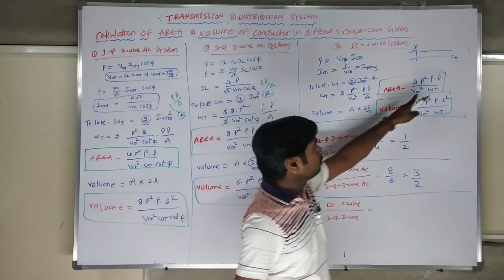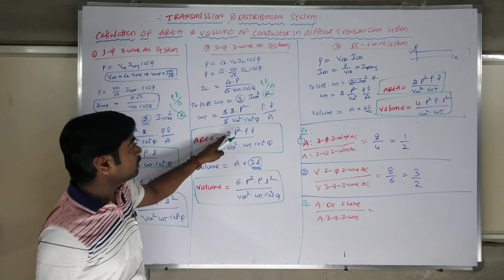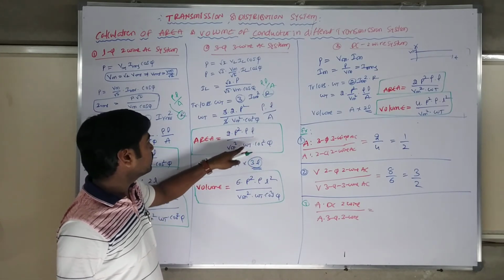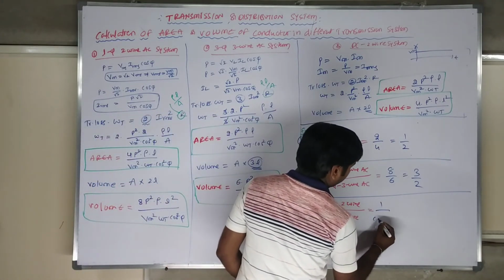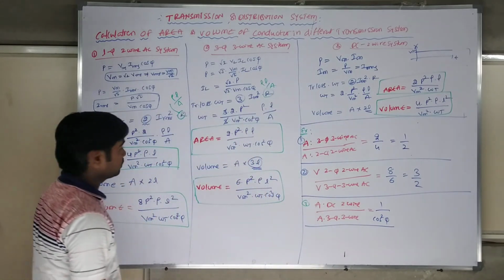In this, the area is 2P square rho L by Vm square Wt, and you get the same thing. Everything is common, only cos square you get as extra. You get 1 by cos square.